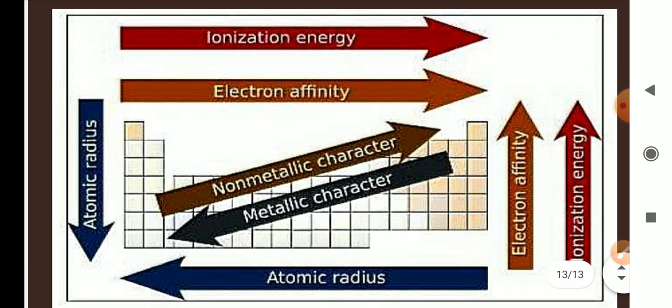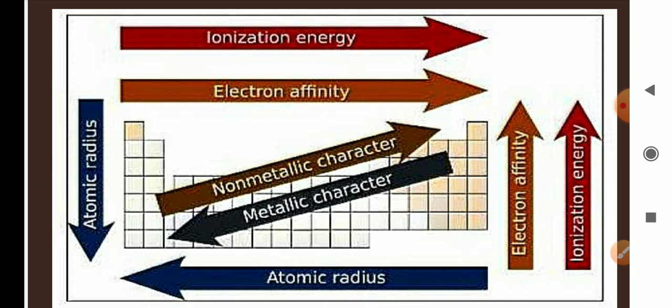Ionization energy we have already discussed, so it is easily shown here that ionization energy increases from left to right and decreases from top to bottom. Atomic radius increases from top to bottom, but decreases from left to right.